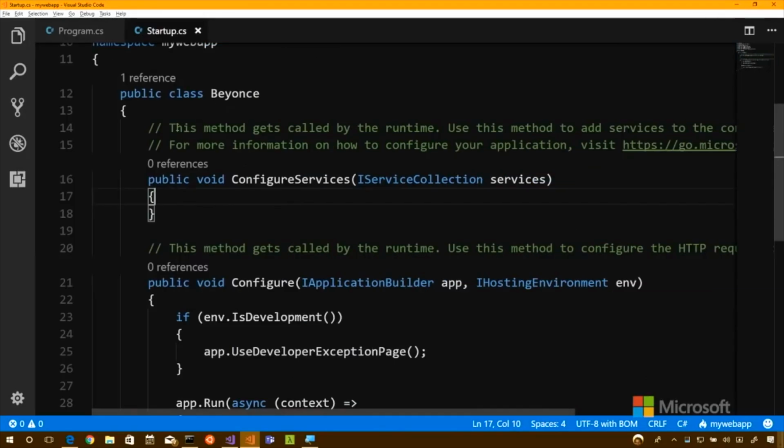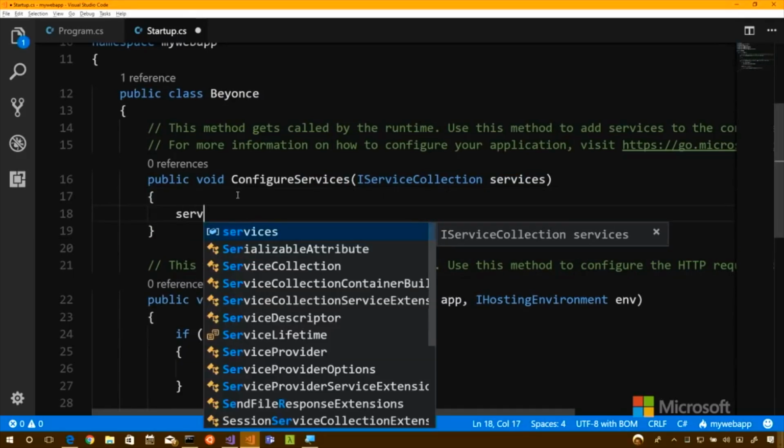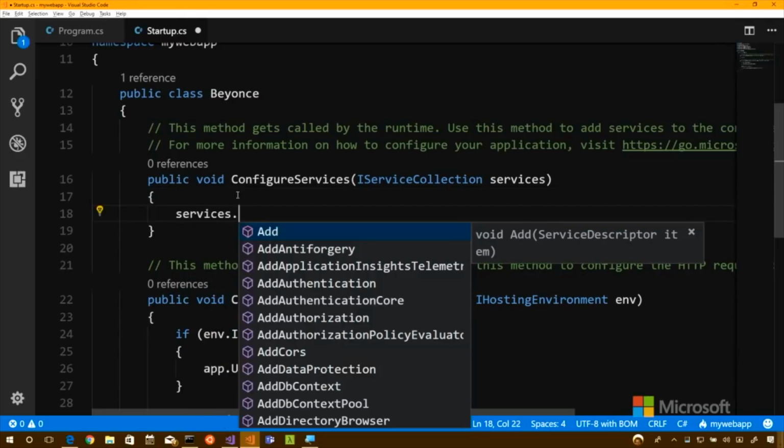So this method gets called by the runtime, and it adds services to a collection called the service collection. And services are just stuff you might want to use later in your app. So it could be things like authentication, so using a service like Facebook or Google, which we'll look at later.